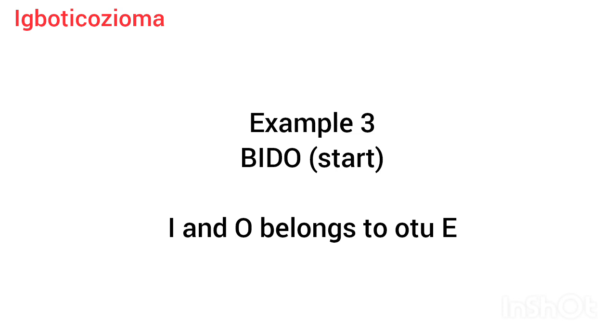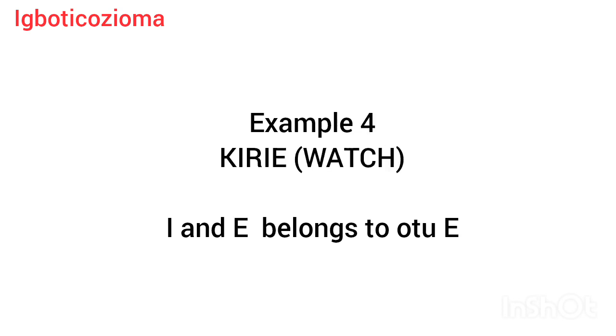Now let's look at another example. Let's look at the word watch. I'm using vowels as my example because we'll be doing more on vowels later on. Kirie is watch. The word kirie has 3 vowels in it, I, e, e.